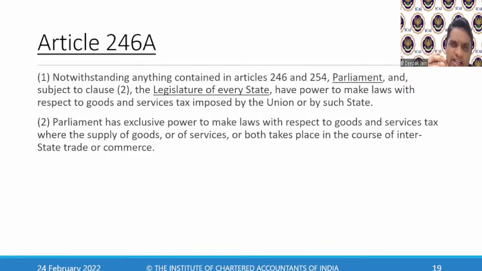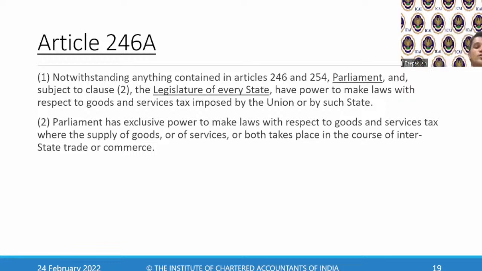So they said, notwithstanding anything contained in Article 246 and 254, the Parliament and the state government shall have the power to make laws with respect to goods and services tax, which is imposed by the union or by the state. Now, Parliament has exclusive powers subject to clause 2. Clause 2 said that Parliament has exclusive powers to make laws with respect to goods and services tax where the supply of goods or of services takes place in the course of interstate trade or commerce. So if anything takes place in the course of interstate trade or commerce, then the exclusive power is given to the Parliament. Parliament here means central government.